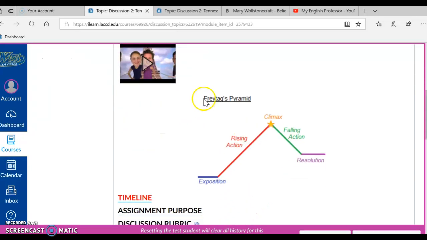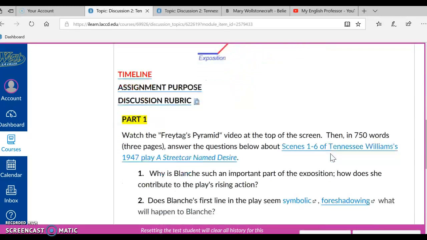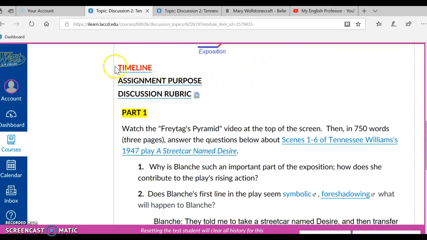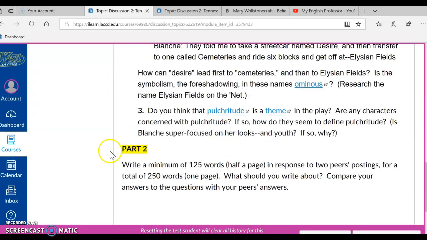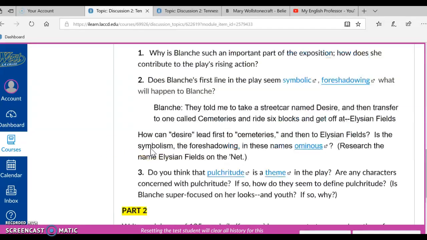Scrolling down, we have an illustration of Freitag's Pyramid, which is right here. And let's scroll down more. And we see 3 links. We have a timeline, an assignment purpose, and a discussion rubric. We see that we have a part 1 to this assignment, and we also have a part 2.